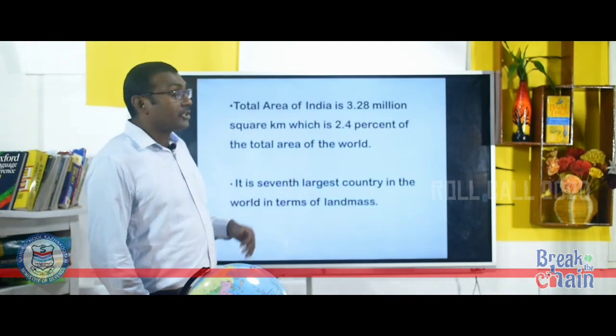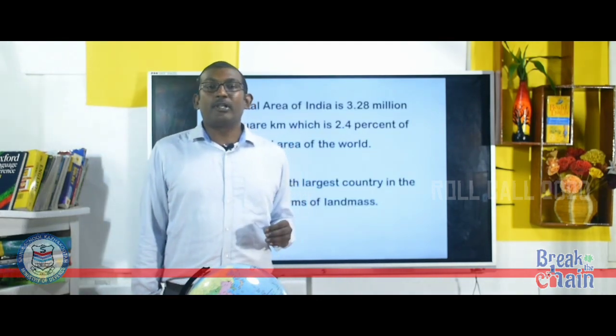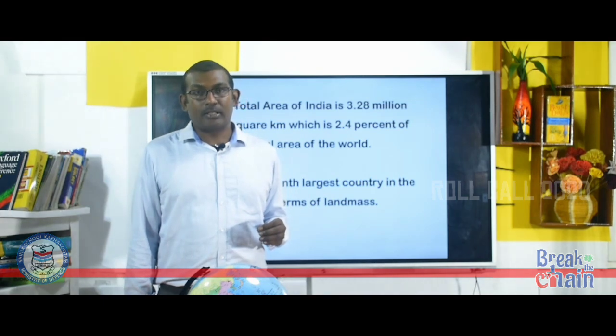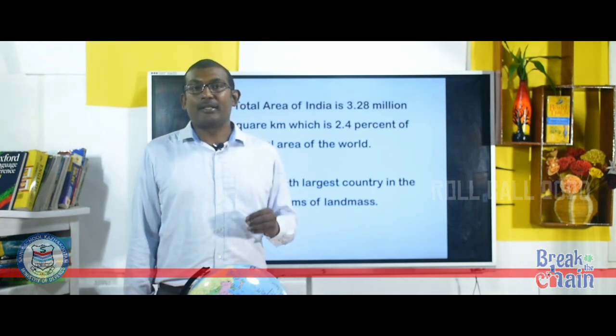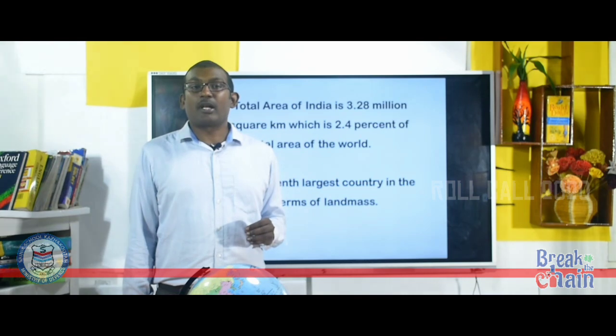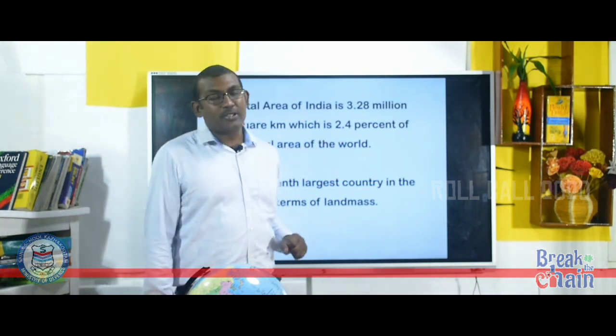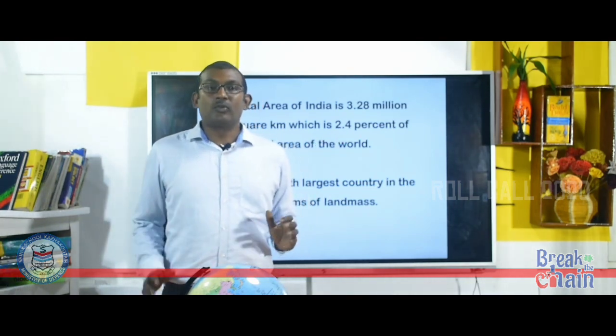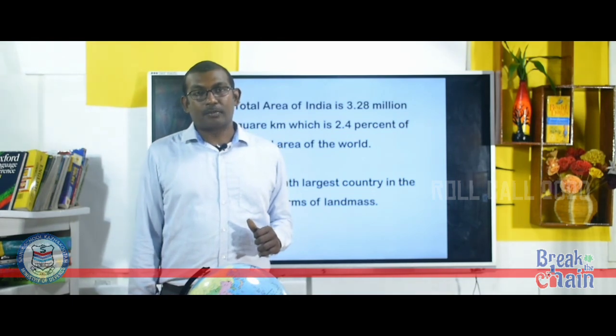India has a total area of 3.28 million square kilometer under its territory, which comes around 2.4% of the total world landform.